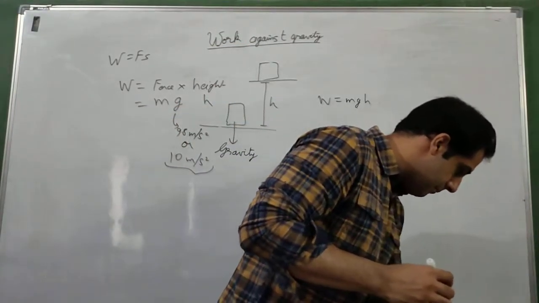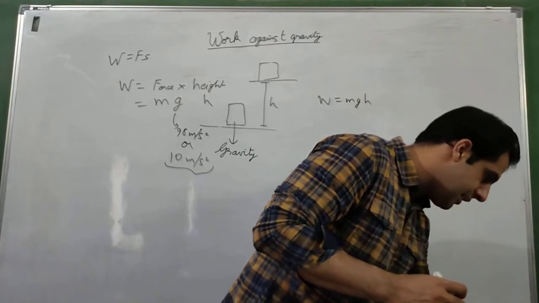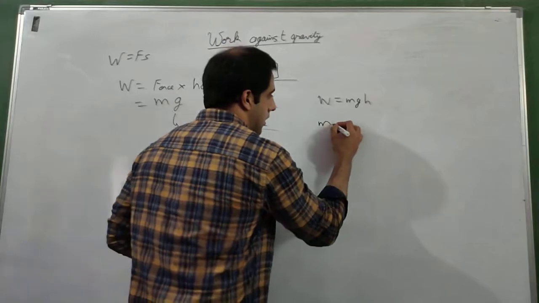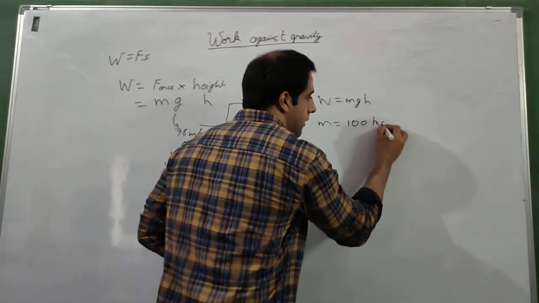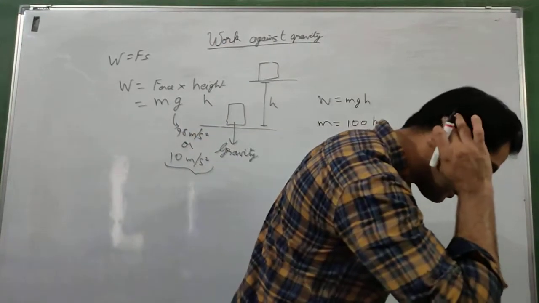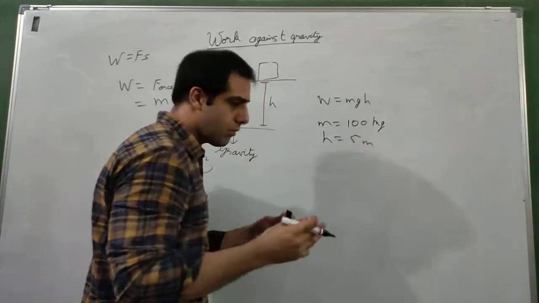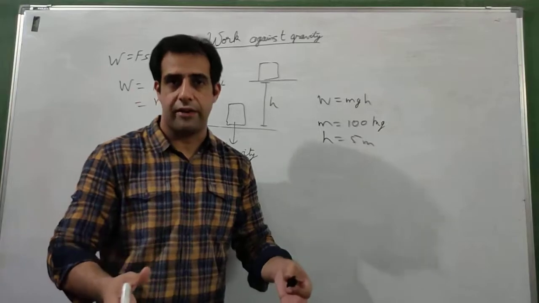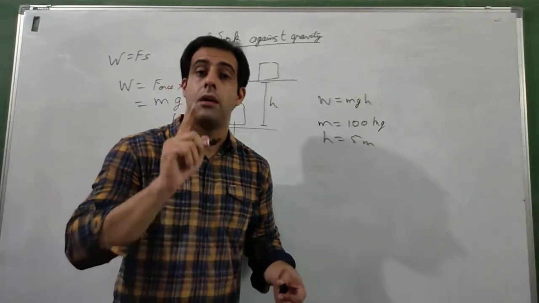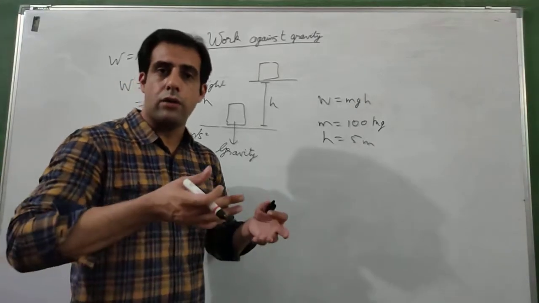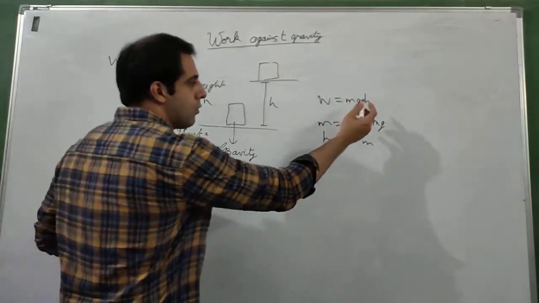Now let's do an example. Let us say that a mass of 100 kg is lifted vertically by a height of 5 meter. So there is an object of mass 100 kg, not weight, mass 100 kg, and I am lifting it up to a vertical height of 5 meter. So what values do I have?